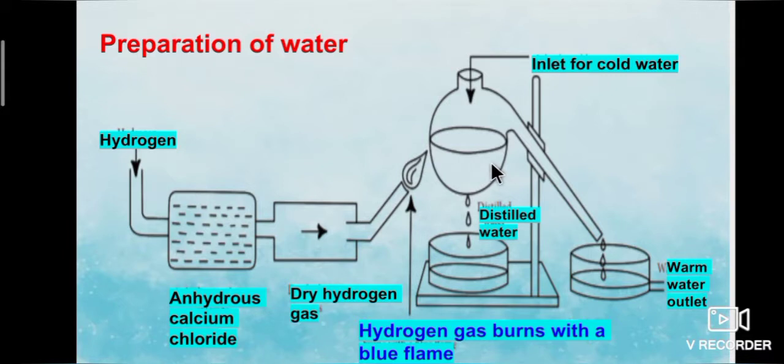Due to heat, a dry flask will break, so we are keeping cold water inside the flask. So distilled water without any dissolved matter is obtained by this method.